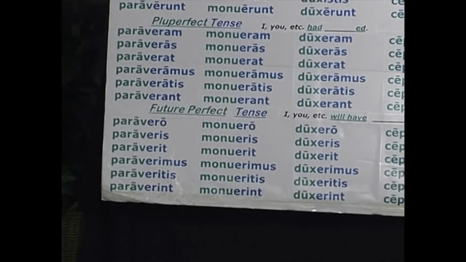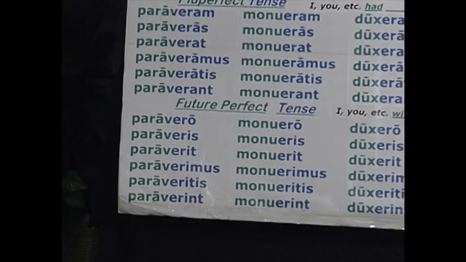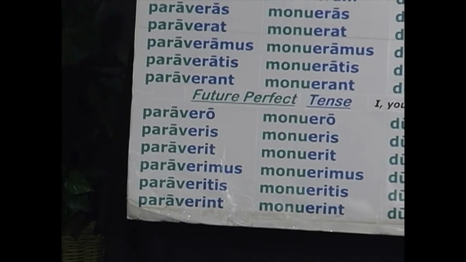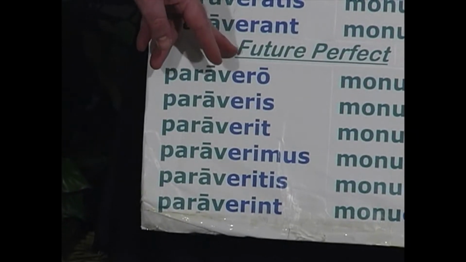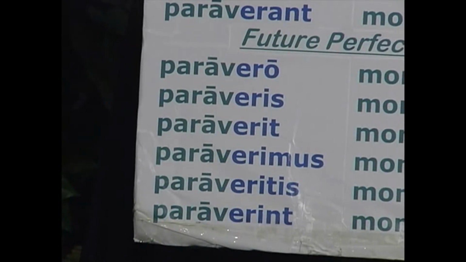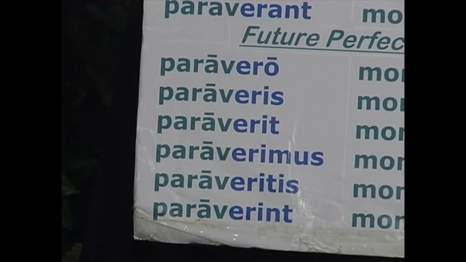Okay, now let's move down to the future perfect active indicative. It is formed in a way that is very similar to the formation of the pluperfect active indicative. This tense is translated with the aid of the helping verbs shall have or will have.